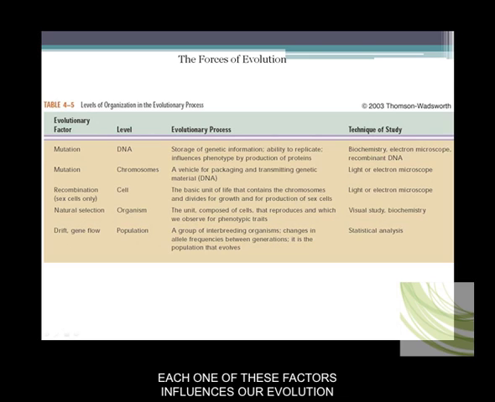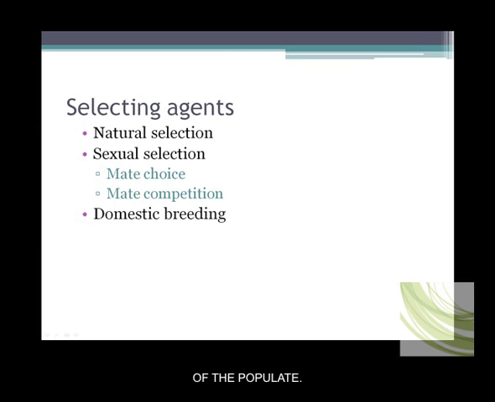Each one of these factors influences our evolution at a different level, as seen in this table. Mutation influences at the level of DNA and chromosomes, while genetic drift and gene flow influence at the level of the population. Selecting agents perform the selection. In natural selection, the agent is the environment.